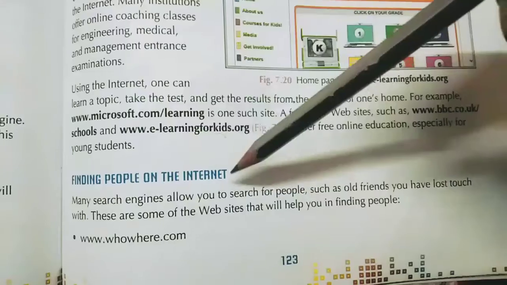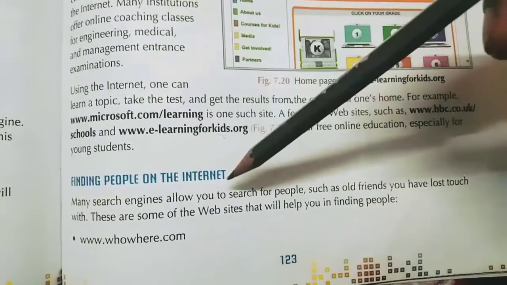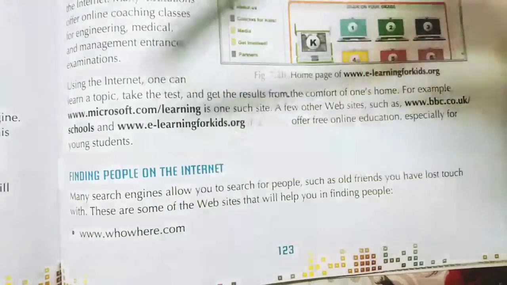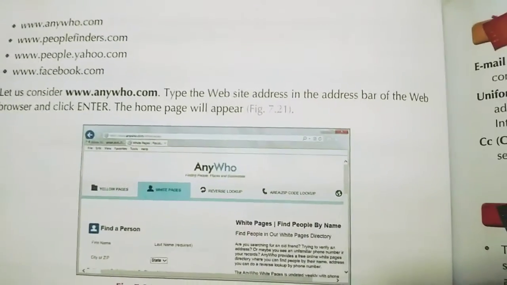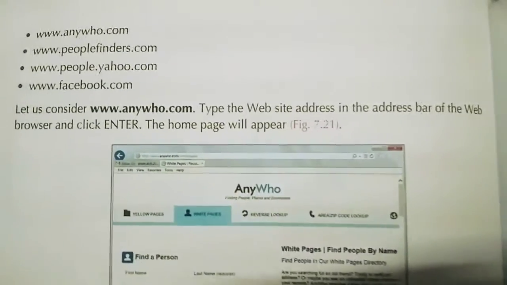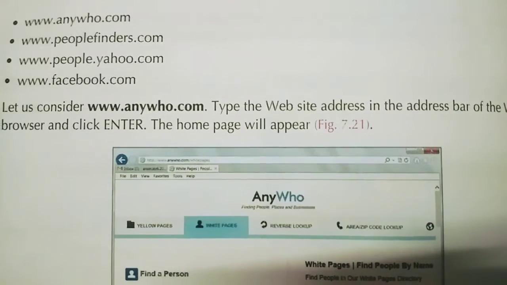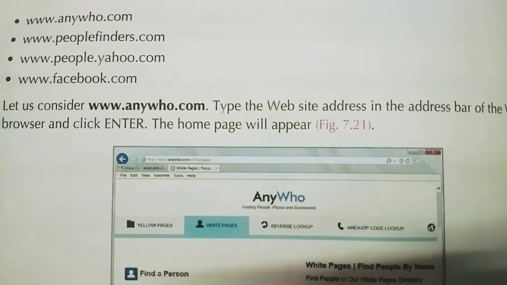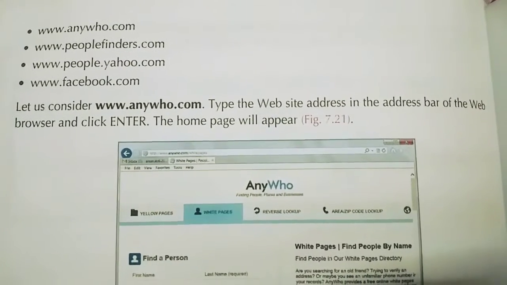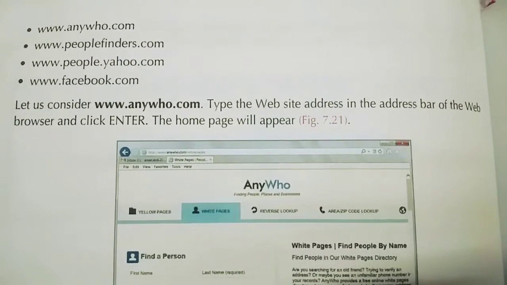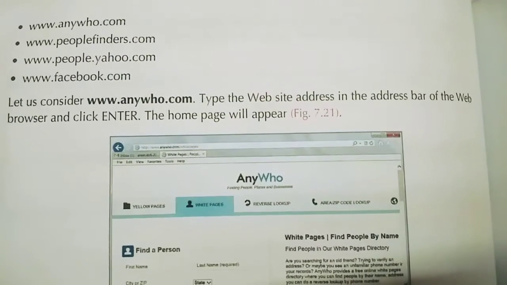The websites which will help you find people are www.whowhere.com. Okay. Next, see the next page: anywho.com, then peoplefinders.com, people.yahoo.com, then facebook.com. So there are many websites where you can find your old friends, relatives, or any person. Okay, so this is called finding people on the internet.